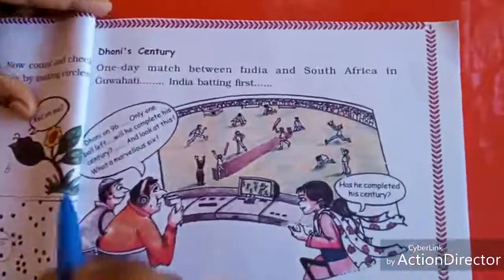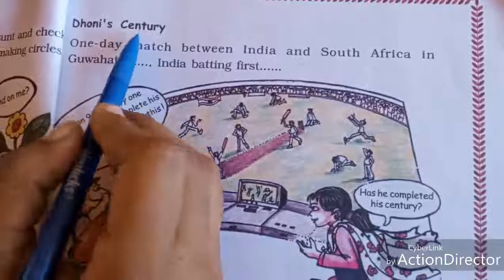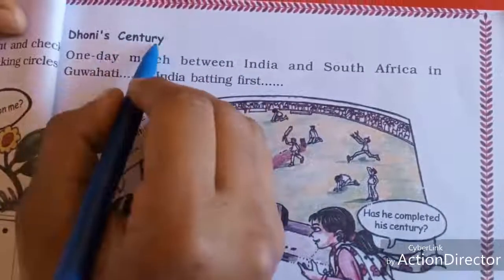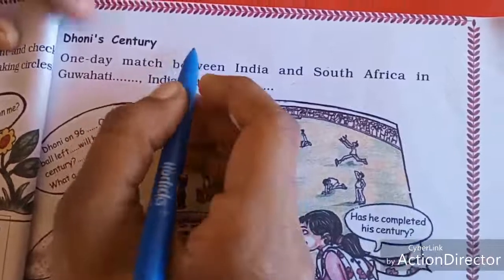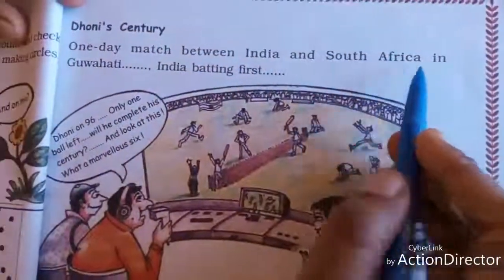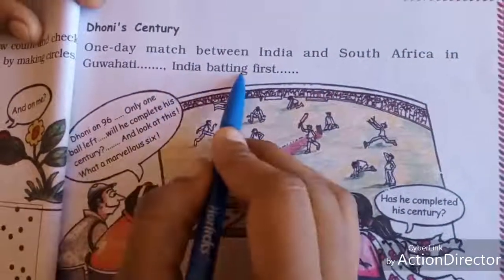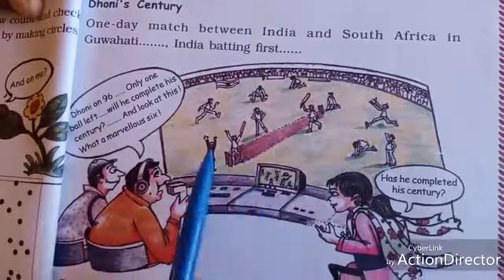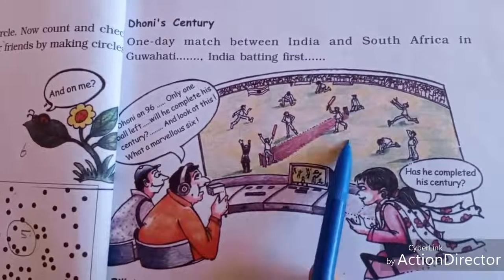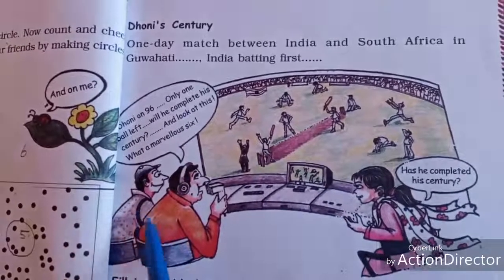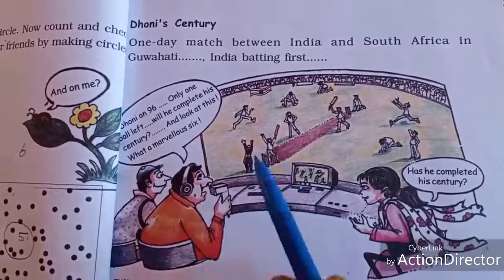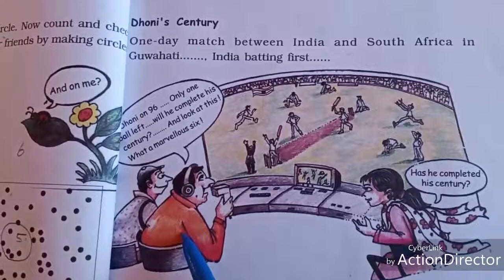And then next page, Dhoni's century. In lower classes, in class 2, you already knew about century. Century means 100. One day match between India and South Africa in Guwahati. India batting first. Here is the playground. They are playing cricket. The two members are commentators. They tell the comments about cricket.